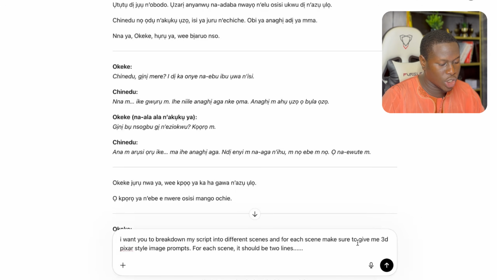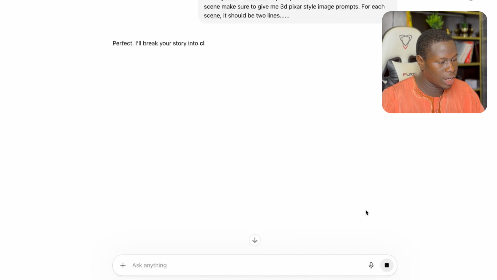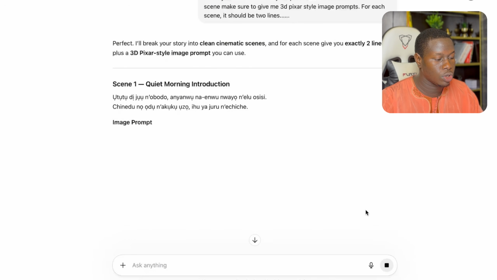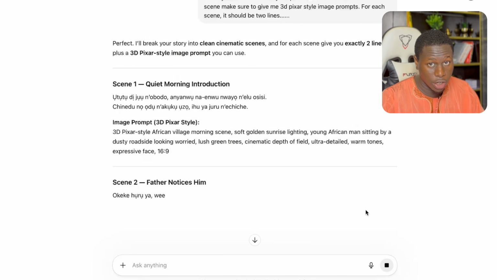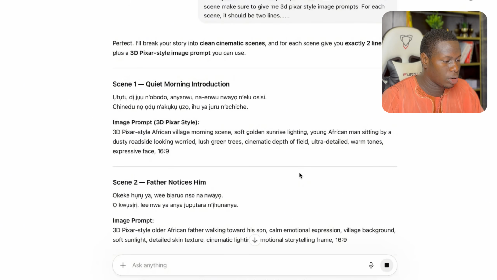Now, also make sure to add the 3D Pixar style image prompts. That's how you get that cartoonish look, right? Then you click on enter. It's now going to create your image prompt for you, so you just have to be patient while it creates your image prompt for you. Then we are now going to turn this into video shortly.